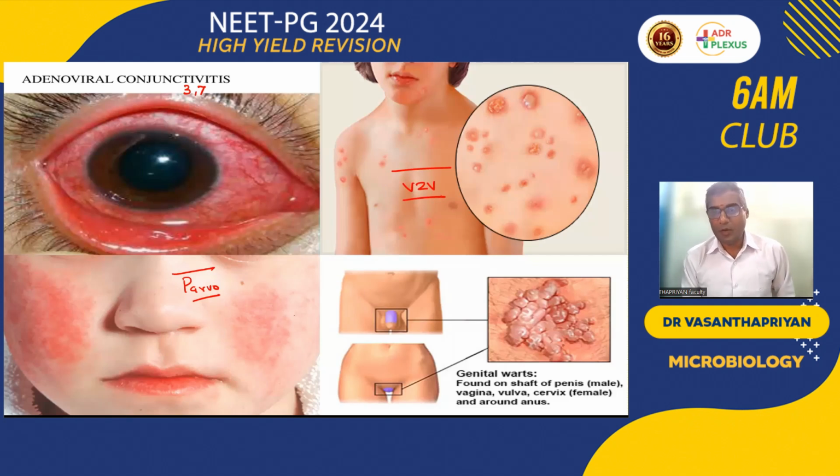Then coming to the papilloma virus, types 6 and 11 are linked with only wart lesions, and 16 and 18 start with the wart lesion and extend into a malignancy. They are called oncogenic DNA viruses.